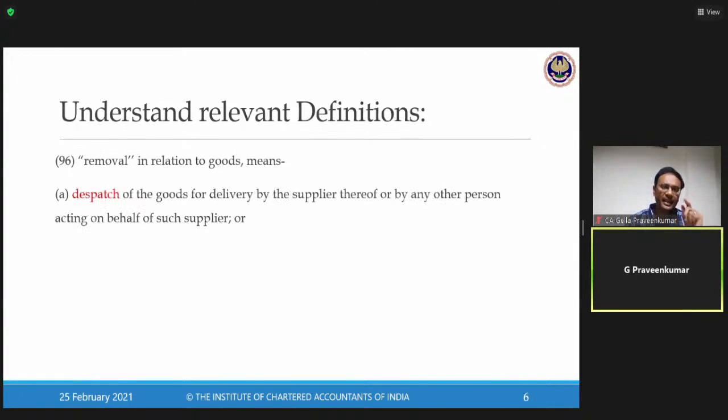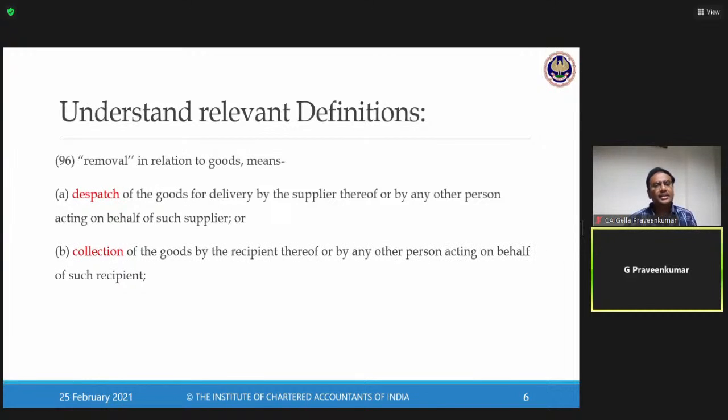In relation to goods, it means dispatch of the goods for delivery by the supplier, or by another person acting on behalf of such supplier. So this is when there is a dispatch. When there is a dispatch of goods, who is going to dispatch? Only the supplier can dispatch. Or collection of the goods by the recipient. Now look at the way they have taken utmost care in drafting this particular definition. One way they say dispatch, another way they say collection. Why is it required?